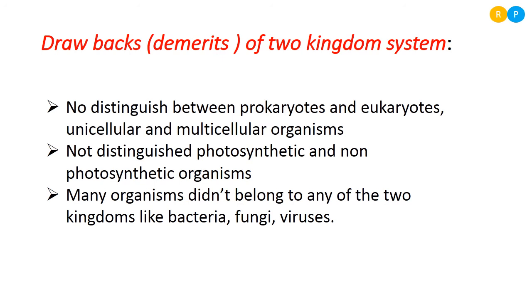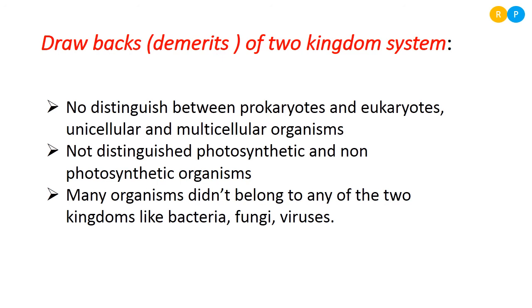One more drawback is that there is no distinction between photosynthetic and non-photosynthetic organisms. Whether the organism is able to prepare its own food material or not, this distinction was not made by Linnaeus during classification. Clear? Because of this, many organisms, like bacteria, fungi and viruses, didn't belong to either of the two kingdoms.